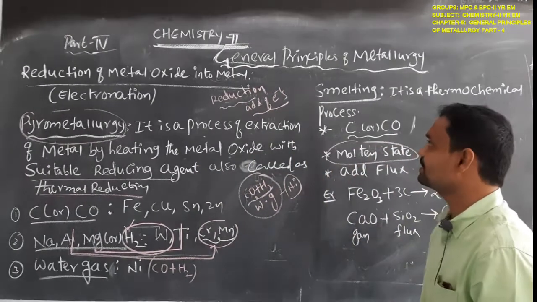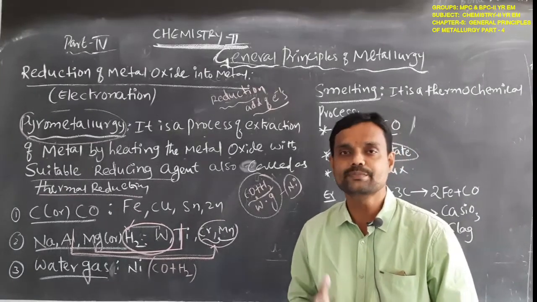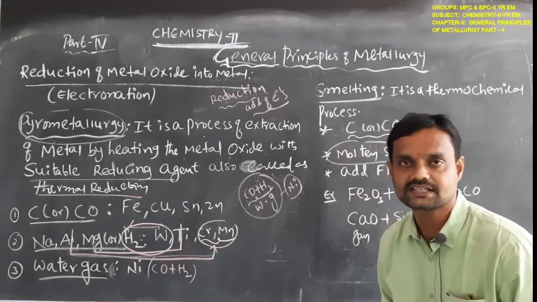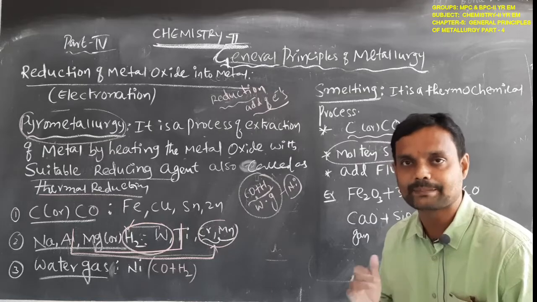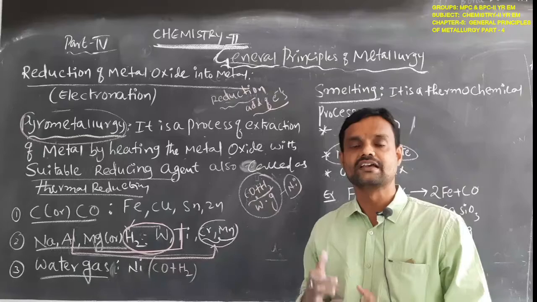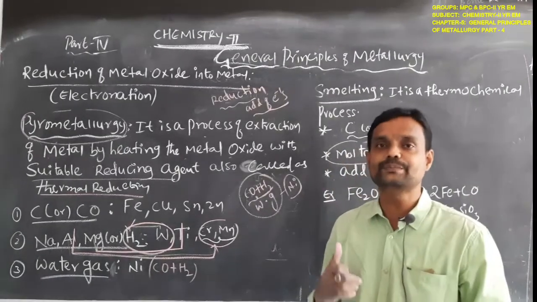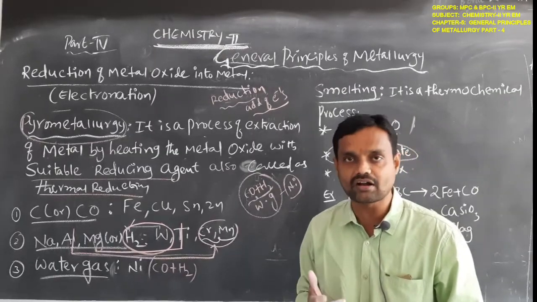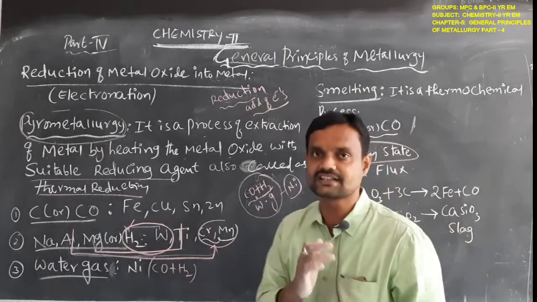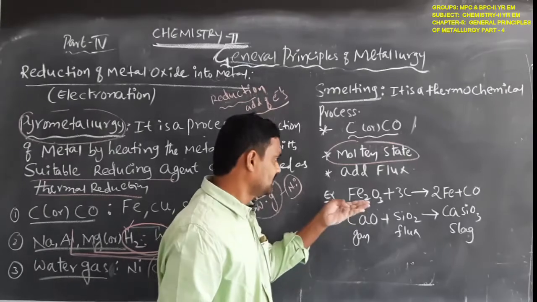In this smelting process, we use flux for removing impurity like gangue. So when we extract the metal in molten state, during this extraction process we use flux for removing the impurity like gangue. So this is the information about smelting. For example, extraction of iron.